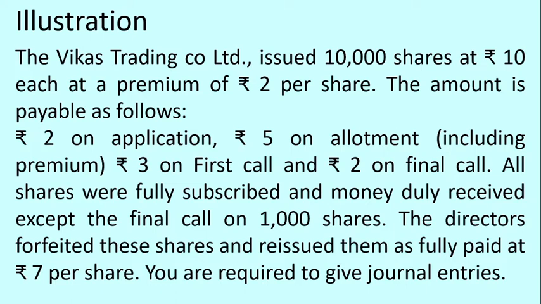All the shares were fully subscribed and money duly received except the final call on 1000 shares. Here it indicates the money is fully subscribed for the shares, but except on 1000 shares, one of the shareholders failed to pay the final call amount. The directors forfeited these shares and reissued them as fully paid at rupees 7 per share.